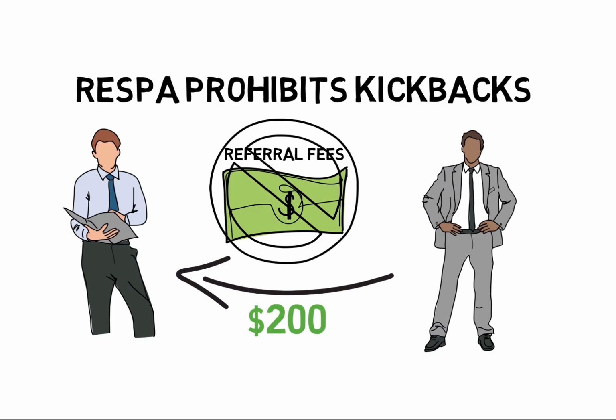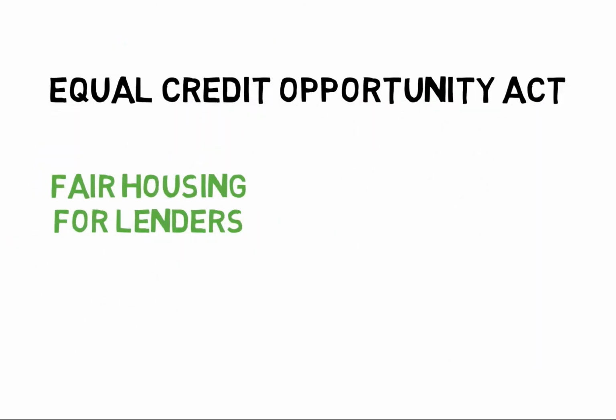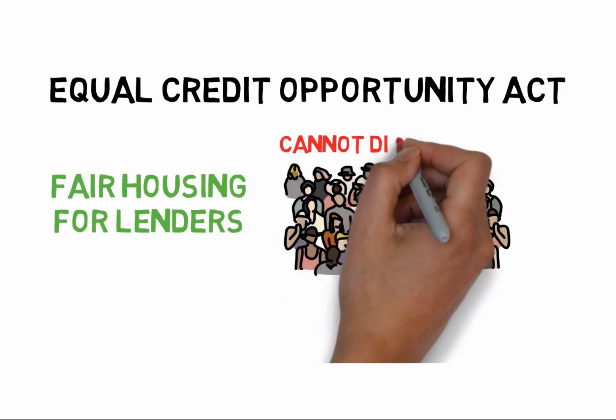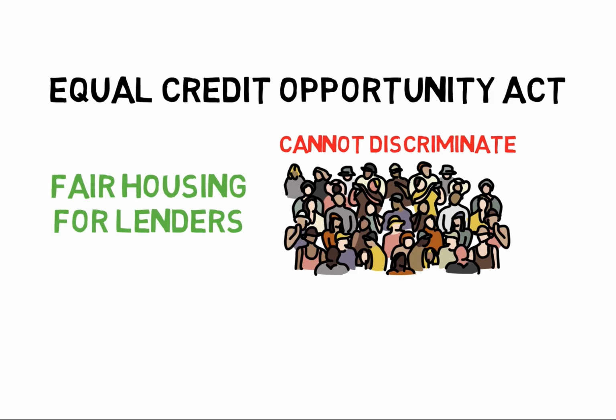The final financing legislation law is called the Equal Credit Opportunity Act, which is basically fair housing for lenders. It says lenders cannot discriminate based on race and color and religion, those type of items, and also lenders cannot discriminate based on age or marital status.